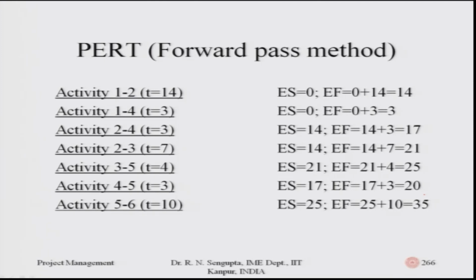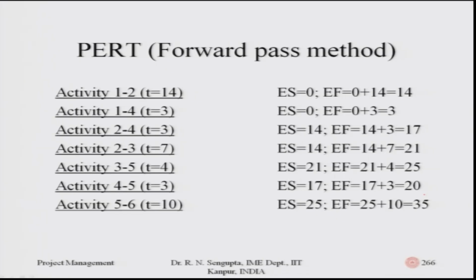Now, let us translate using the forward pass method. If I consider activity 1, 2, the earliest it can start is at the 0th time. So, what can the early finish be? If it takes 14 days, it will be 0, when the clock starts ticking, plus 14 days. So, early finish will be 14 here. If I consider 1 to 4, again the early start is 0, and the early finish is 0 plus the number of days, which is 3.